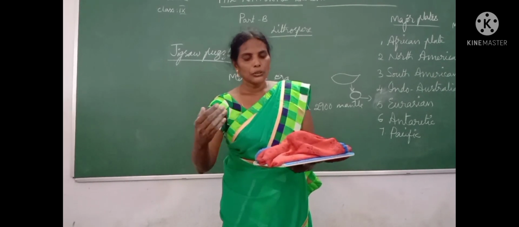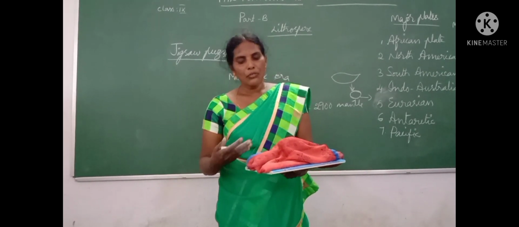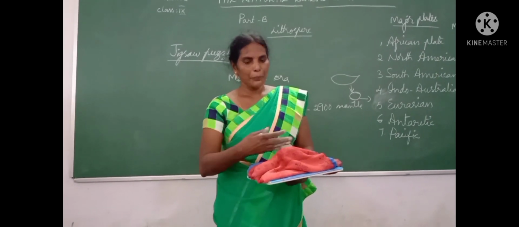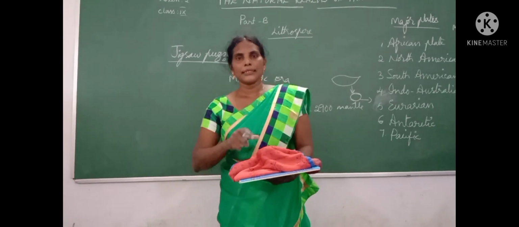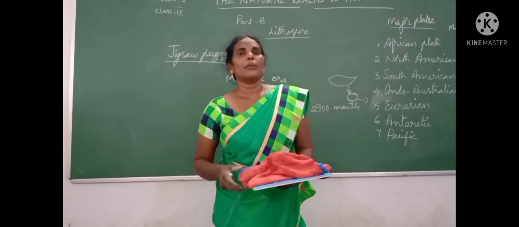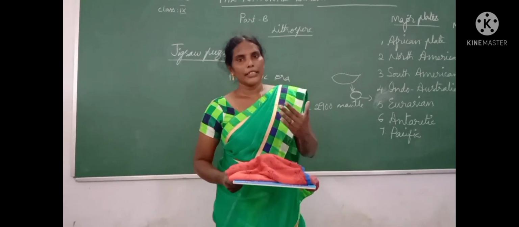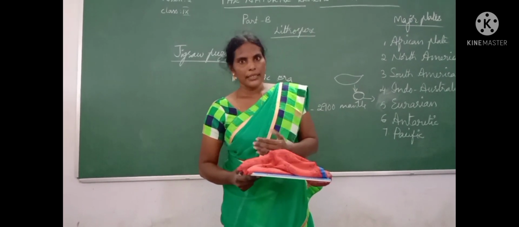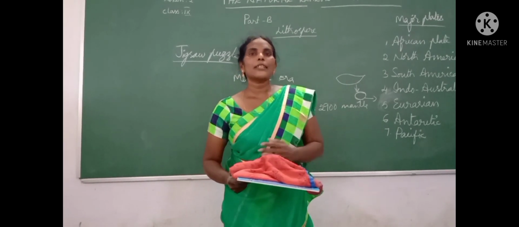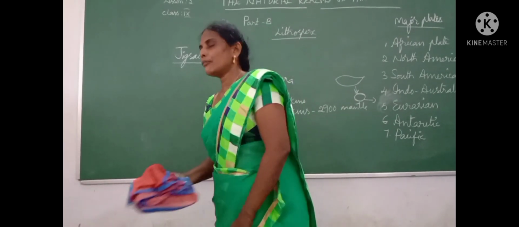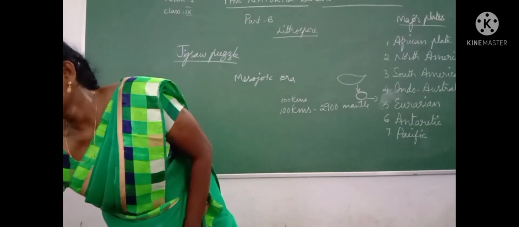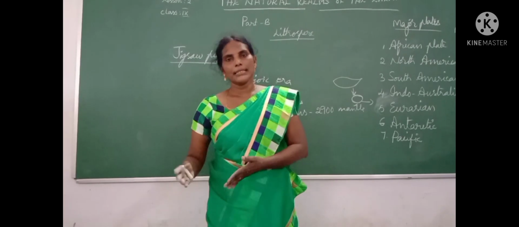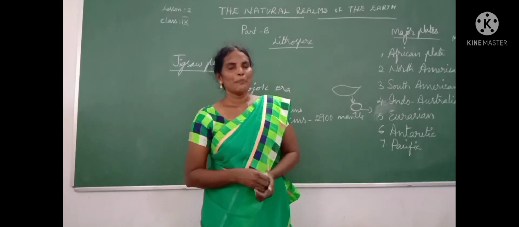So when these two are moving towards each other, the middle part is pushed up. That means some new landforms will form, like the Himalayas, like mountains. When these two collide, some areas are going to form. In the world we can see many things like this happening. You try it at home. Okay, children, this is how mountains form.